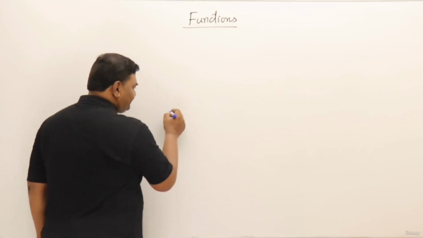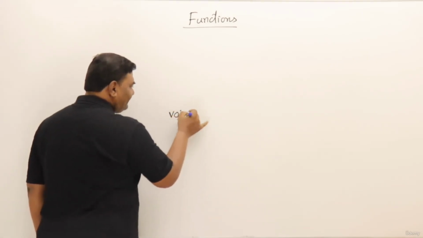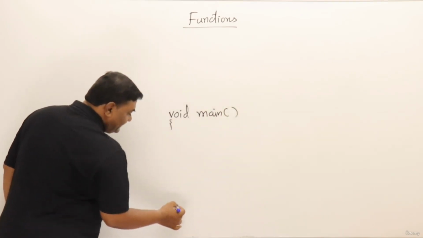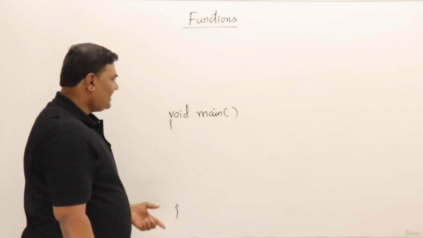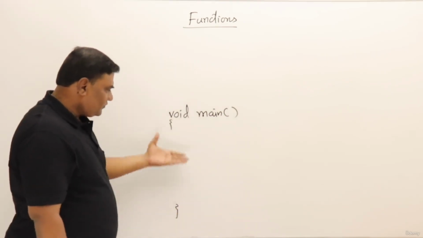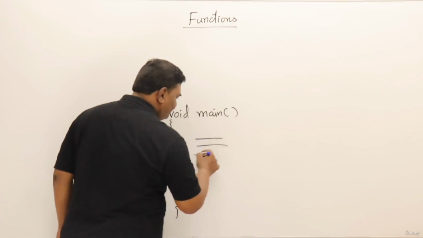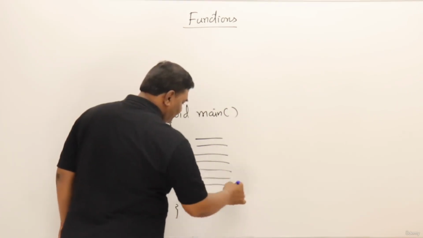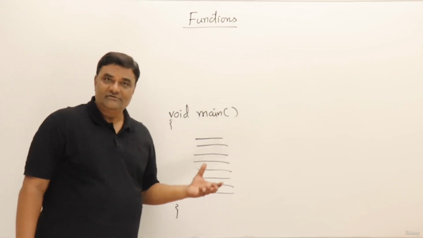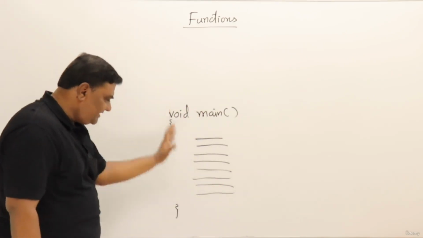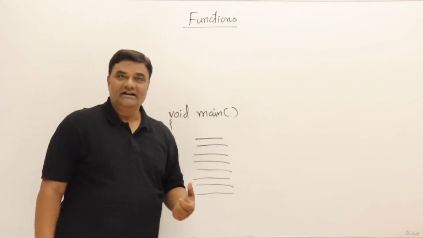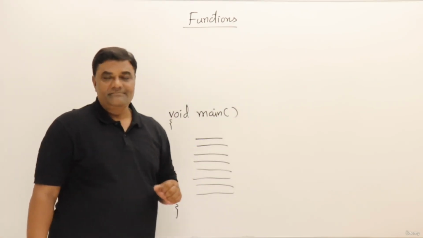Every C++ program must have a main function, so I am writing void main. We can write int main also here, but I am writing void main. This is the entry point of our program, and our program executes from here only, and whatever we want, we write the code here. Now just listen to this carefully. If I have a very big program, some 10,000 lines of code, and everything I write is inside the main function only, then with a single function, this style of programming is called monolithic programming.